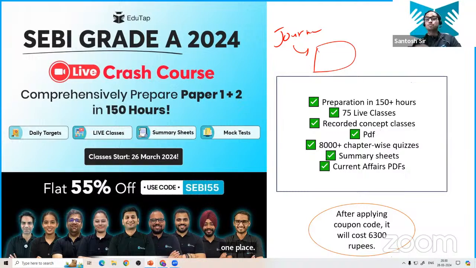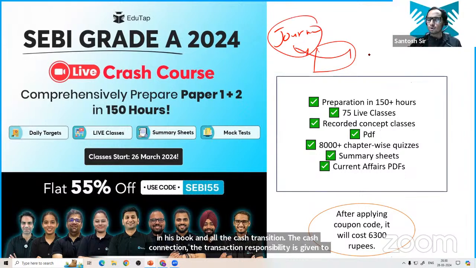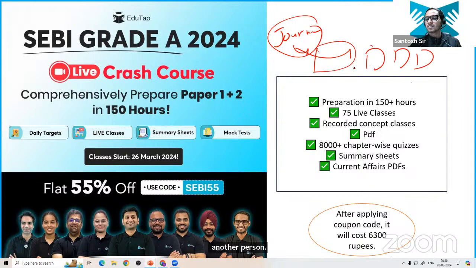Now, the organization is very big. So the organization has appointed one person to enter all the purchase transactions in his book, another person to enter all the sales transactions in his book, and the responsibility for all the cash transactions is given to another person. Now when the general book has been subdivided, this is what we call subsidiary books.